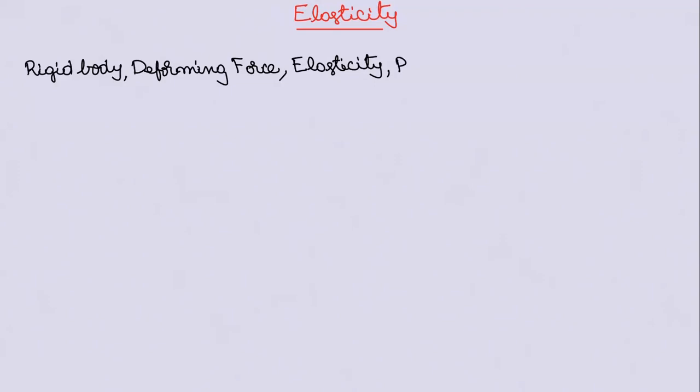The next one is plasticity. What is plasticity? The property of the body by virtue of which it will not regain its original size and shape after the deforming force is removed is called the plasticity property, and the body is a plastic body. Observe, we have three different bodies: rigid body, elastic body, plastic body.